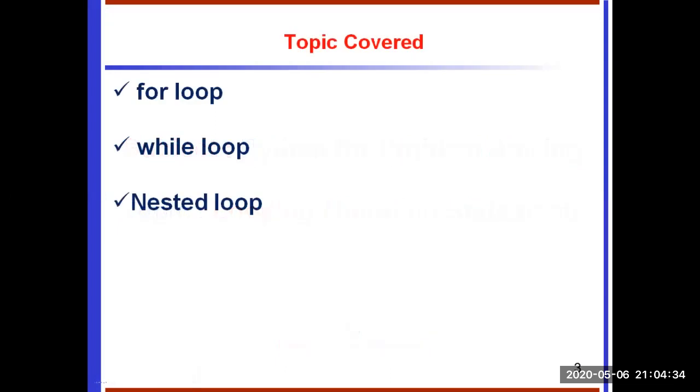Iteration statements or looping statements. In general, the statements are executed sequentially. The first statement in a function is executed first, followed by the second, and so on. There are many situations when you need to execute a block of code several times. A loop statement allows us to execute a group of statements multiple times.